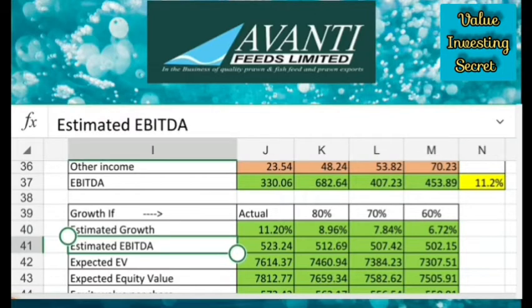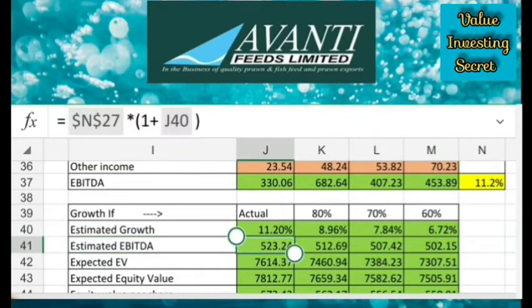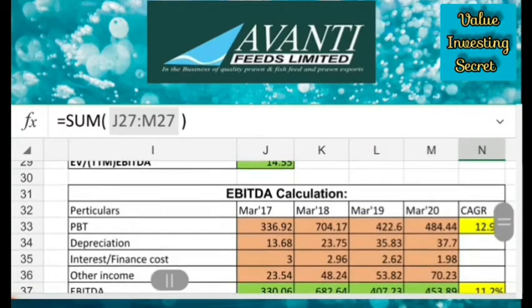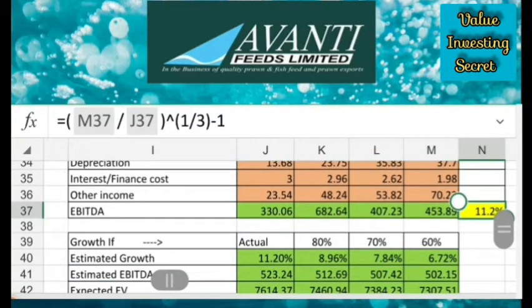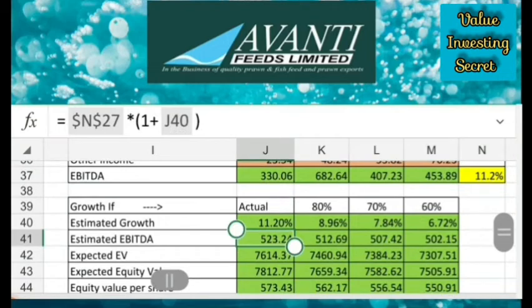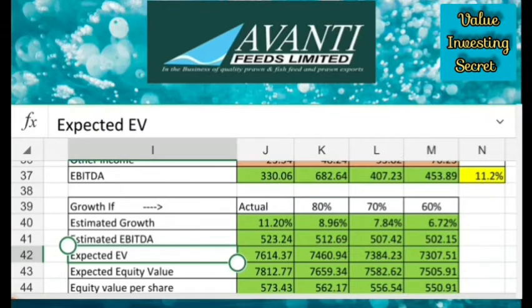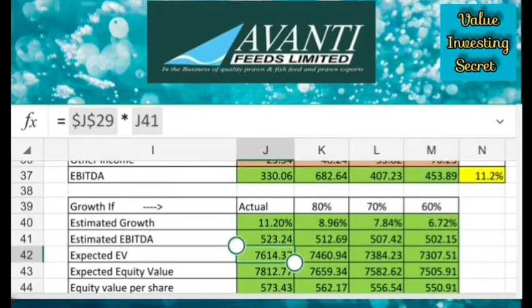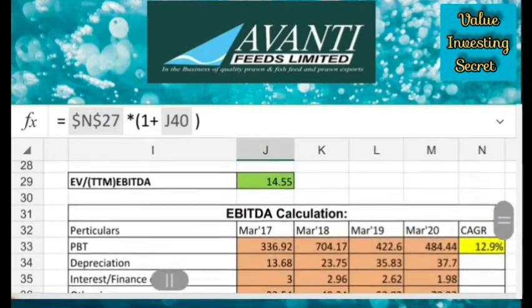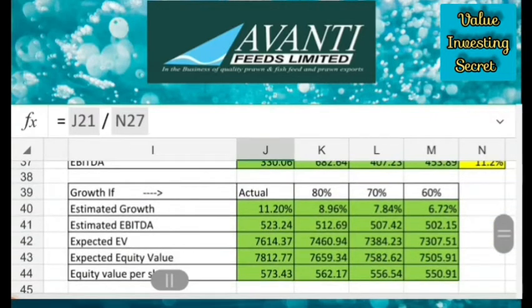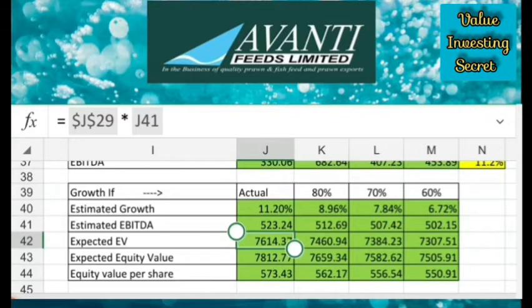Then I have estimated the growth of EBITDA. This will be the total TTM EBITDA into the CAGR plus 1. This is the calculation to estimate the EBITDA. Then expected EV can be calculated using the formula estimated EBITDA into EV by EBITDA multiple. So this is the EV by EBITDA multiple, then we can calculate the EV.